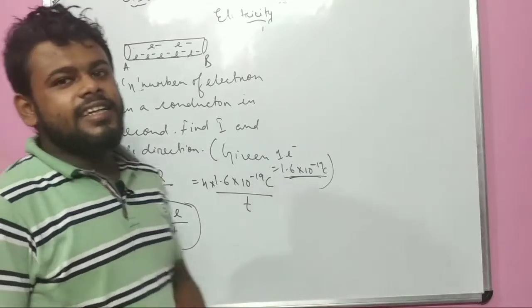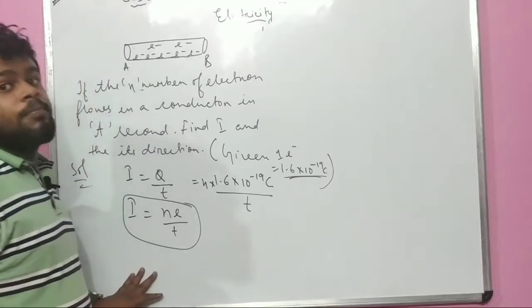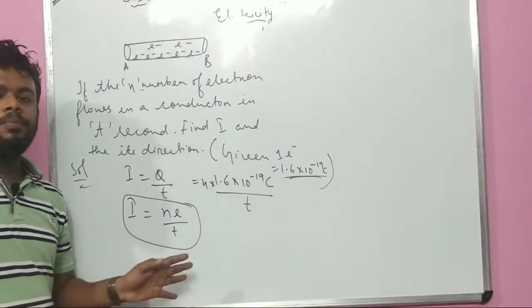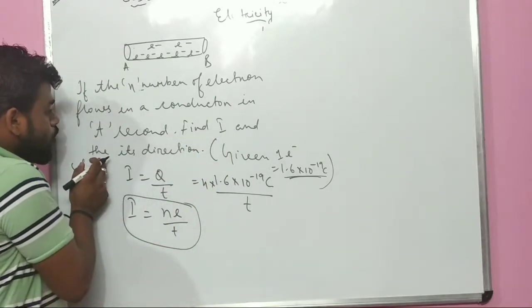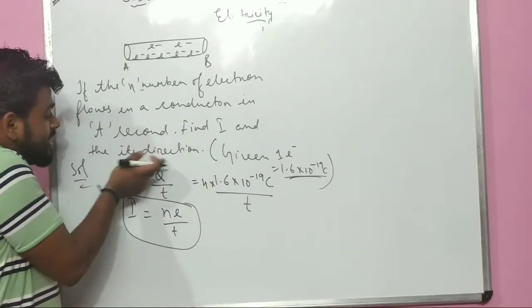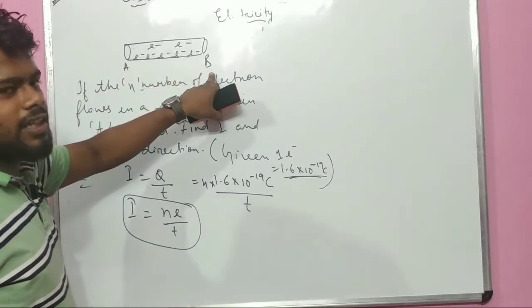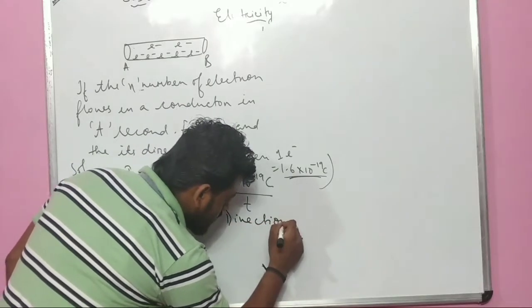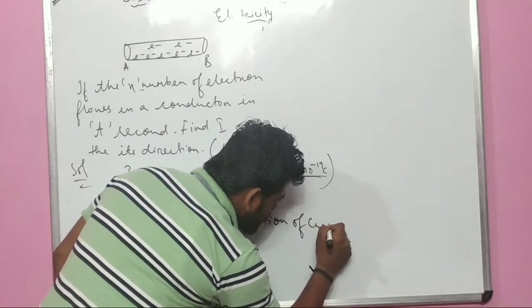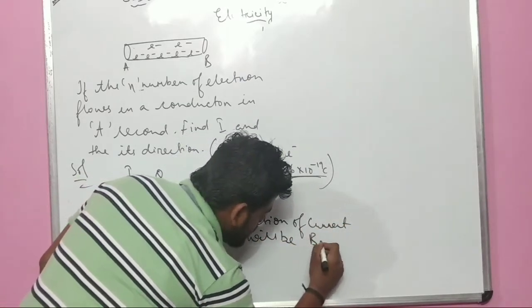Yes, it is there in the in-text question number 3. I want that you should do it, and it's also an important question. This is also I equals to Ne upon t. It's very important. Is it clear to everyone? And it is also mentioned to find its direction. Yes, the electron is flowing from A to B. The direction of the current will be B to A.